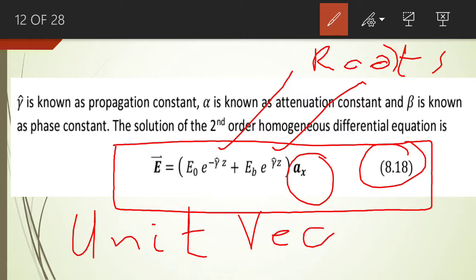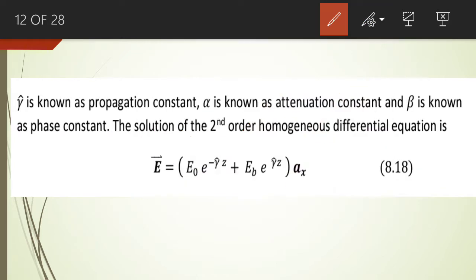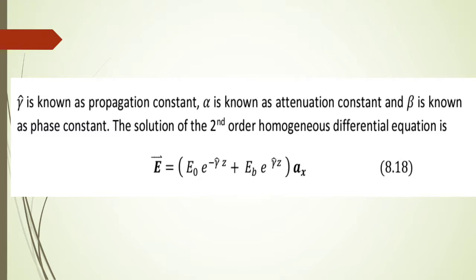So if you recall the diagram, the electric field intensity was along x-axis. Electric field intensity is a vector quantity, and the direction of this vector quantity in our diagram is given by this unit vector AX. So this AX basically shows you the direction of this vector quantity. Anyhow, this will be the solution of the second order homogeneous differential equation.